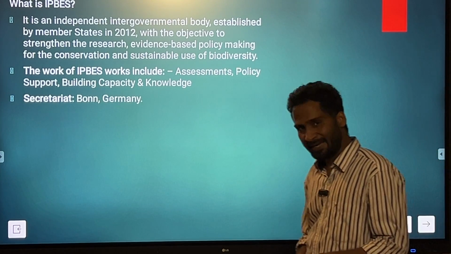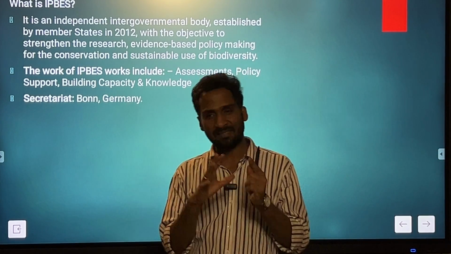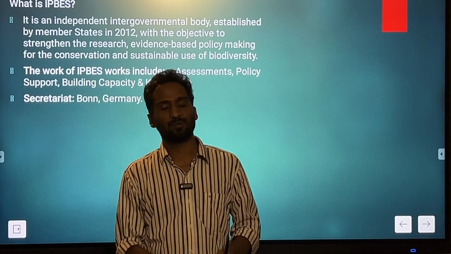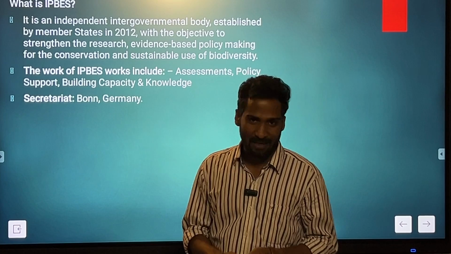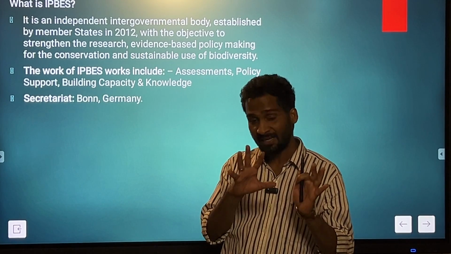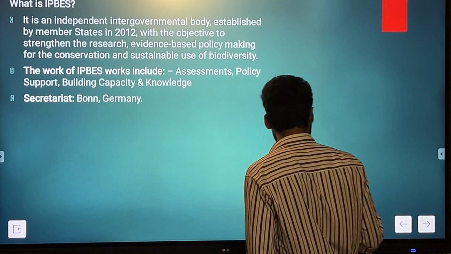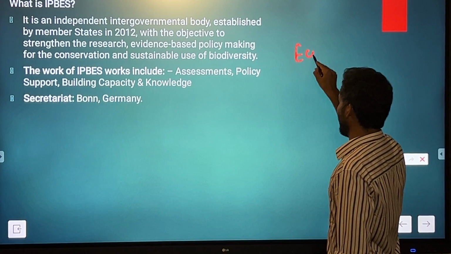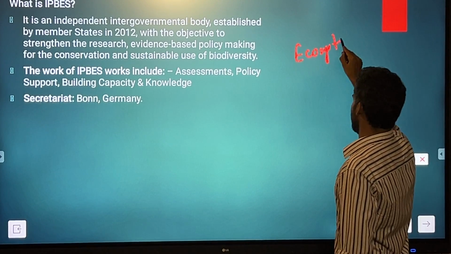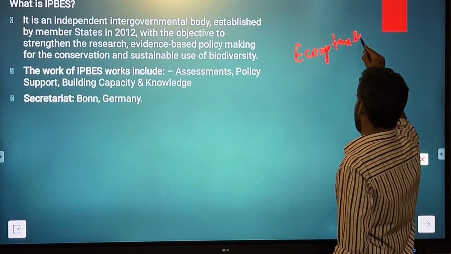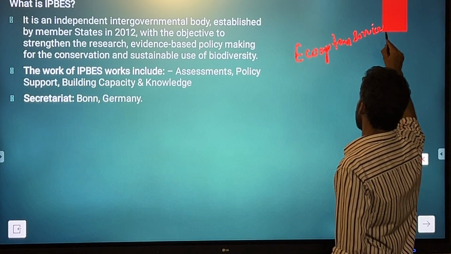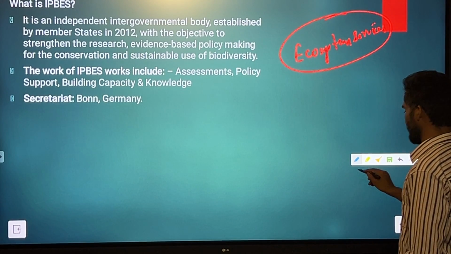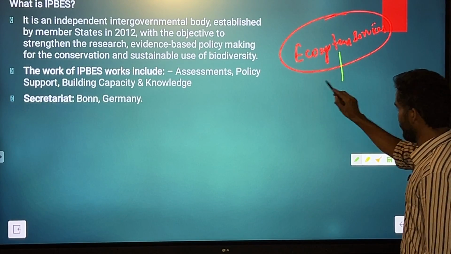So the ultimate idea is that sustainable and scientific research-based practices are being used for the sustainable utilization of the biodiversity and the ecosystem services. You must have heard of the ecosystem services. There are four types of ecosystem services. This has already been asked in the prelims examination once. So read about it in detail.